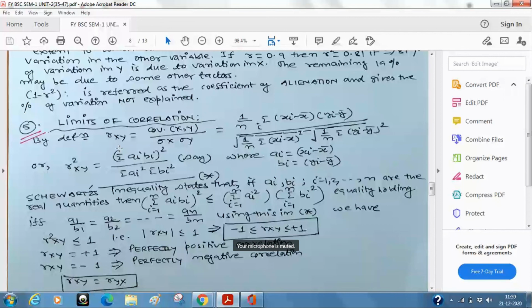Many times it is asked. As I was telling you when my voice was not very clear, if it is an offline exam, this is a very common question: to prove that the limits of correlation are from -1 to +1. Very common question, and the proof, if you see, is just 2 lines. Not very difficult. Right?